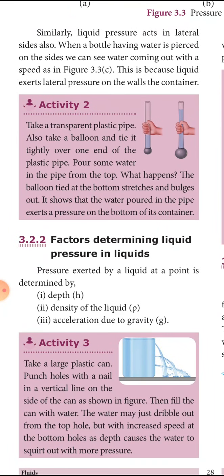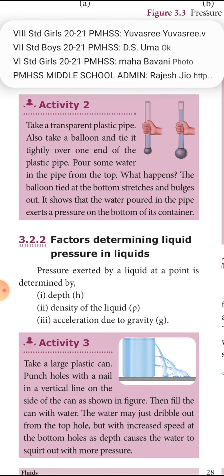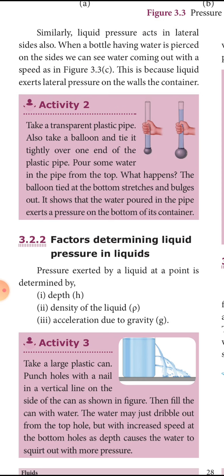Now, the factors determining the pressure in liquids. Depending upon the height, the pressure of the liquid varies. The density of the liquid varies the pressure, as well as gravity. Here there is a container. In this container, at three different heights, holes are made, and the container is filled with water. As soon as you open these three holes, you can see the water comes out from the three holes, but it falls at different distances.